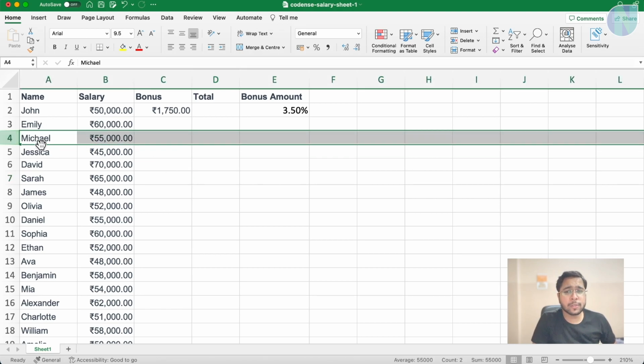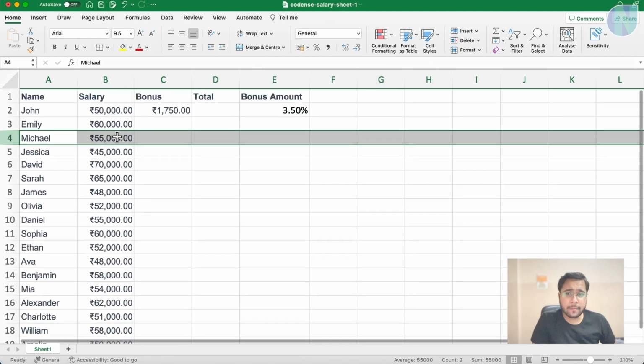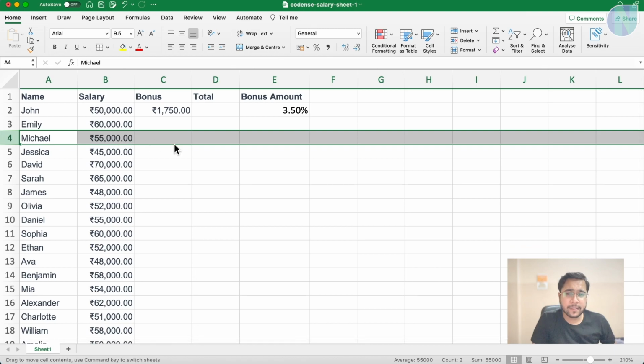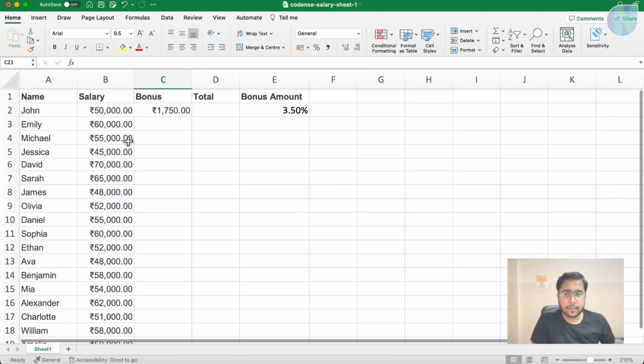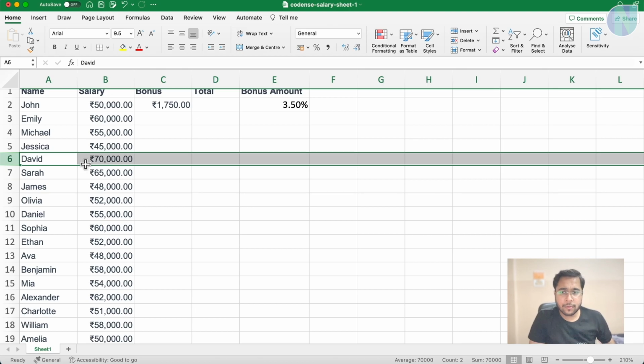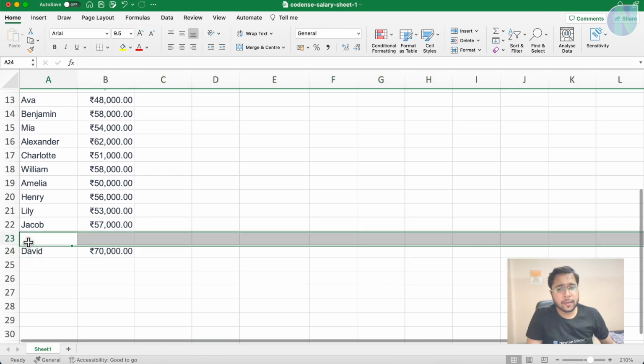This is possible with the row as well. Suppose I have selected the row with Michelle and 55,000. The hand icon is coming up. I can move this like this, but it will replace the data. So if I move it to some empty space, like I come here and move it to empty space at the bottom of the sheet, select this row like this, move your cursor a bit, it will automatically scroll and I will put it on the blank sheet.